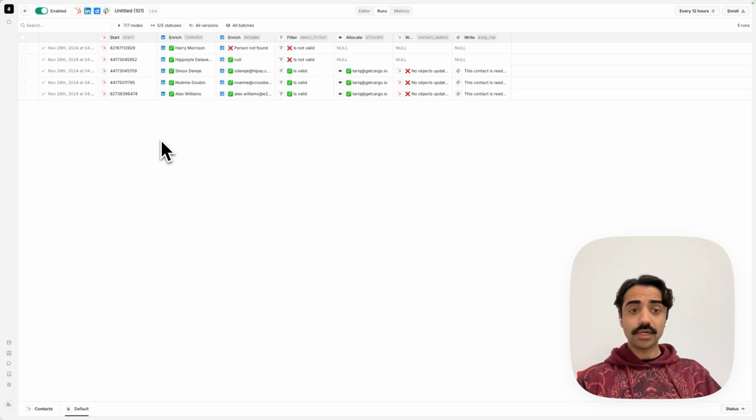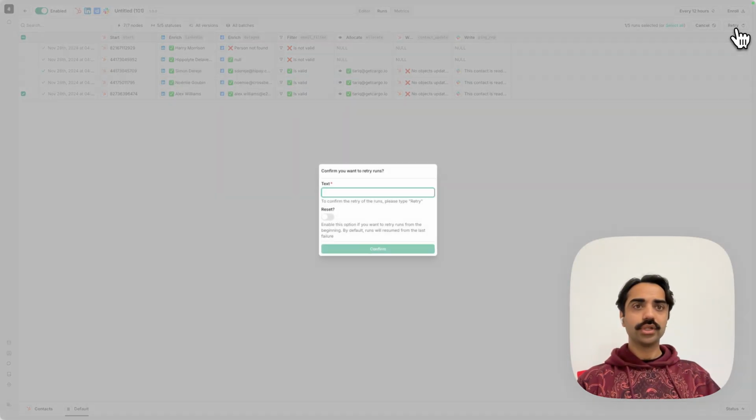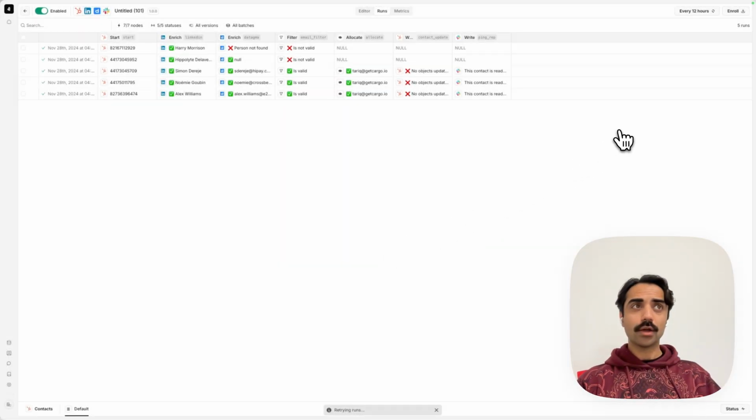Excellent. So those 5 have gone through, and these were all successful in this case. But if I spotted an error, what I would do again is look at what causes the error. I would go and fix it, republish, and then I could simply choose a record here and press retry, which will run the record again, but this time on the updated logic. By default, the workflow will resume from where the error happened, but I could also change that using this toggle. So if I press confirm, this would go through.